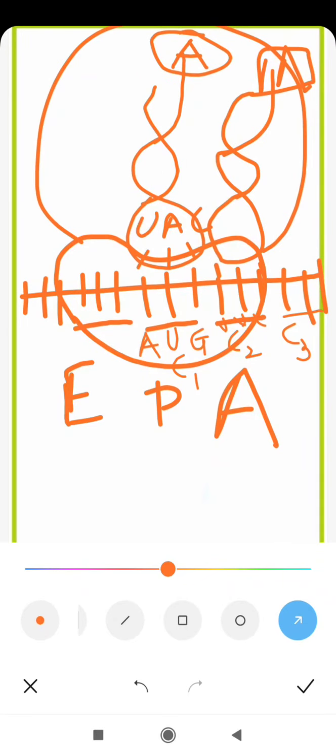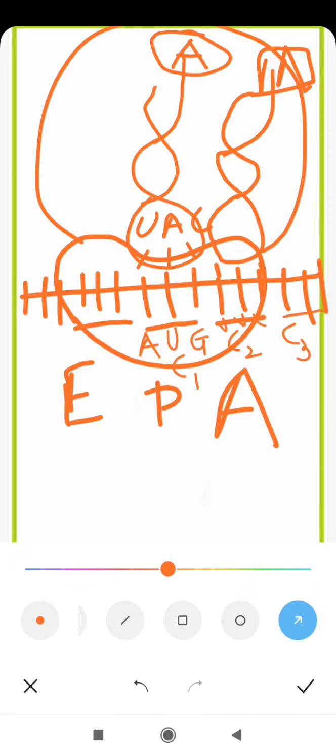This movement of mRNA over the ribosome is called translocation. You must remember this term, translocation. There can be an MCQ question: what is translocation? The relative movement of mRNA over the ribosome is called translocation.